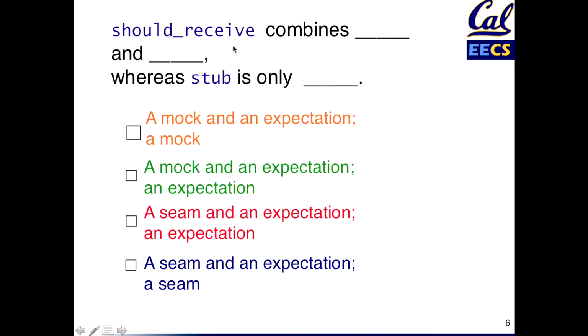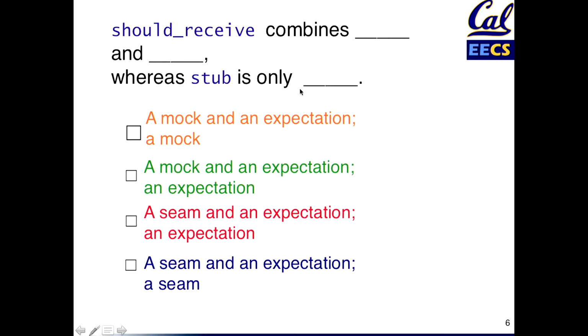So if we try to just read each sentence, "should receive combines a mock and an expectation, where a stub is only a mock." Well, one reason that doesn't make a lot of sense is because a stub isn't a mock. A mock is an actual object. It's a stand-in for something, right? A stub is more like, don't call this procedure. I'll just give you the answer. Now, you can stub individual methods on a mock object, absolutely.